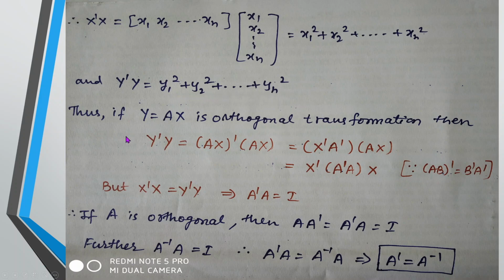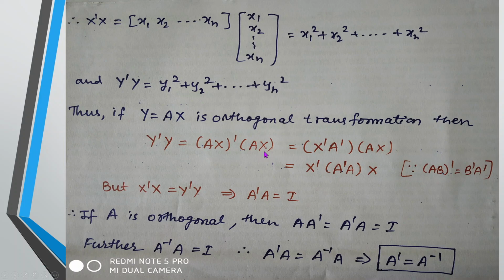And on the other side, I should be left with what? I should be left with x dash x. What is x dash x? x1 square plus x2 square up to xn square. Now what is y? y is Ax. So what is y dash? Ax dash. Dash here stands for transpose, or some of you may know it as superscript t, but one and the same thing. And y, what is the meaning of y? y is nothing but simply Ax.